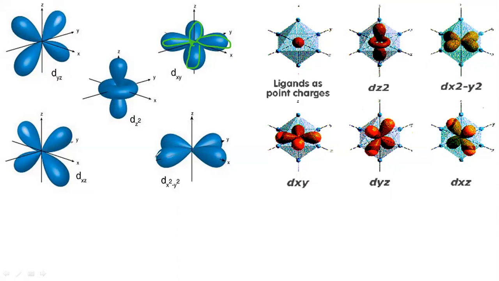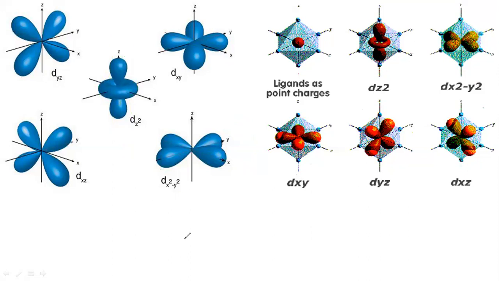And see here, let us take dz square and dx square minus y square and see these two things here. The lobes of them are completely along the axes. You can see here, this is the x axis and this is the y axis. See here that the lobe is completely along the axes, that is the x axis and y axis. Hence the name itself, dx square minus y square. And in case of dz square, this is the z axis here. So it is also along the axis, and there is a central lobe here, that is the dz square orbital.